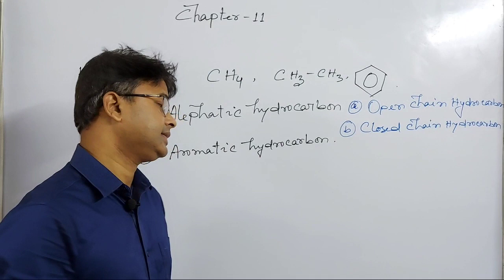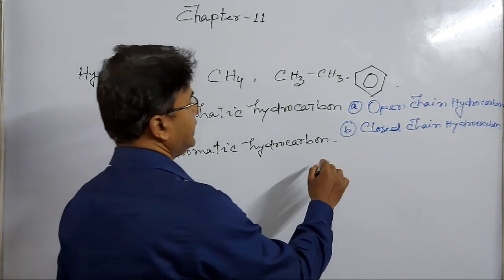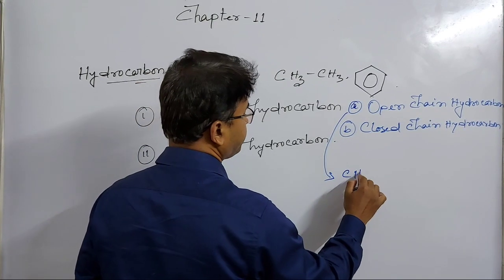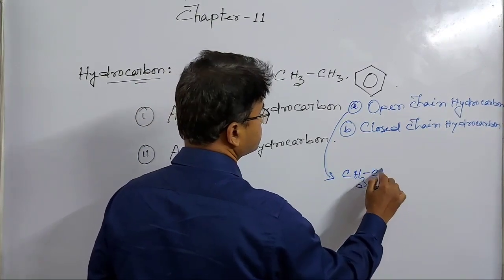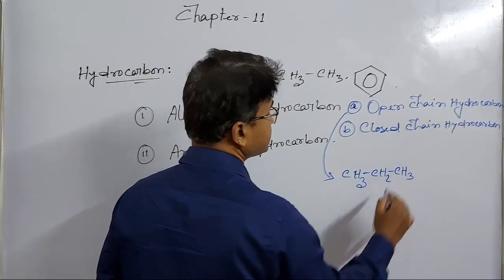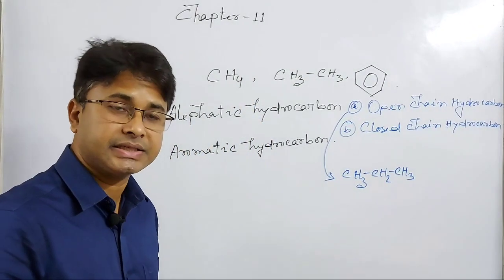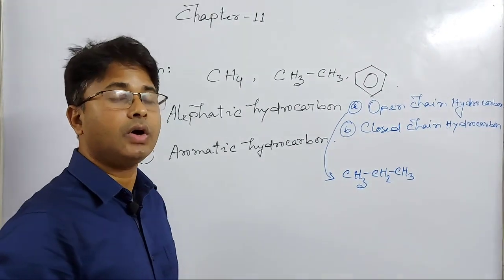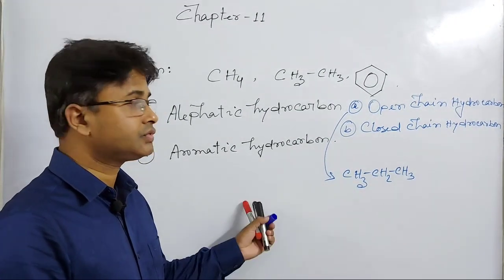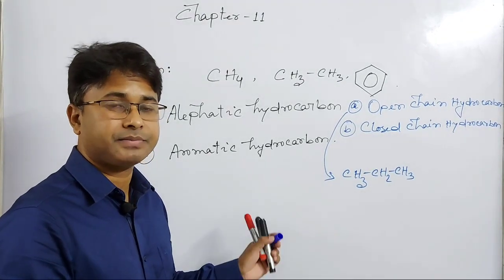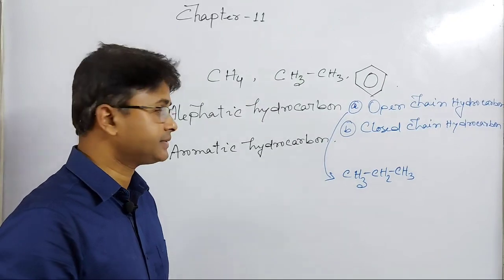Example, propane. Dear students, I will discuss the nomenclature, the naming process of organic compounds also, but today I would like to display only the basic part of organic chemistry.